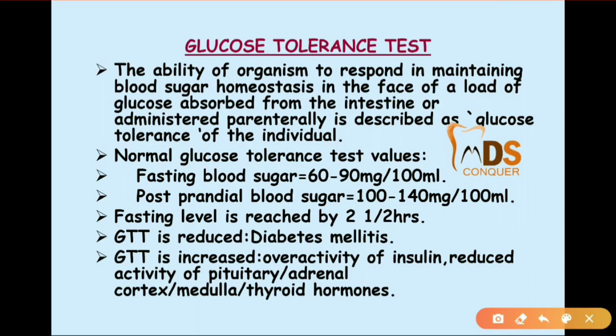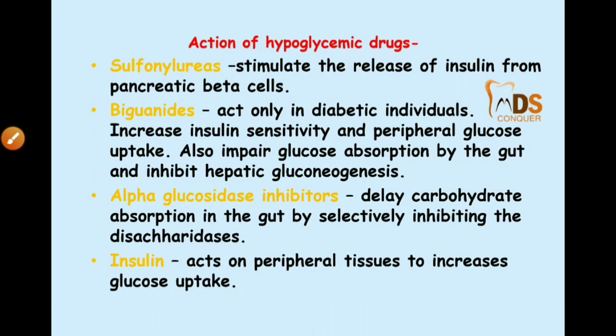Then this is the glucose tolerance test. These values are very important. The fasting blood sugar will be 60 to 90 mg. Postprandial will be 100 to 140 mg. The fasting level is reached by 2.5 hours. And this glucose tolerance is reduced in diabetes mellitus, whereas increased in overactivity of insulin. You can mention these points in the glucose tolerance test.